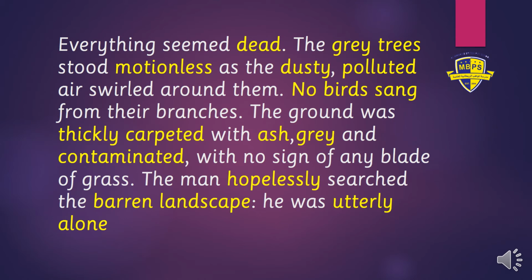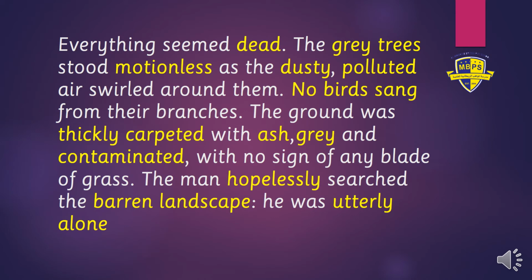So the place is a barren landscape and he was utterly alone. So this man was all alone in a destroyed and desolate area where there were trees which were grey, there was pollution, there was thickly carpeted ground of ash, and it was all contaminated. So after reading all this, what image comes to your mind? How do these descriptive words, or the choice of words by the writer, create an image in your mind? What kind of image did it create? Did it create a very beautiful and lovely place? Or do you think that these words had an effect which was a very dark, gloomy, destroyed place? What happened?